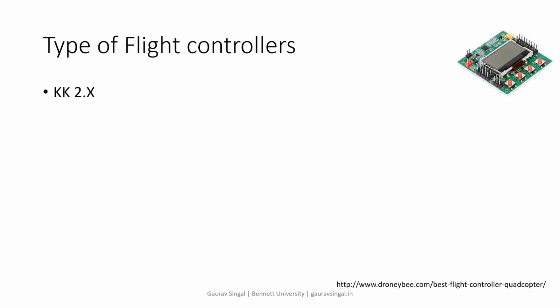Now, types of flight controller. The basic one that we generally teach in our university is the KK 2.1 board. It's a basic one for learning purposes. It has an on-screen display with buttons, so you can control it from there only. There is no requirement to set up anything extra.